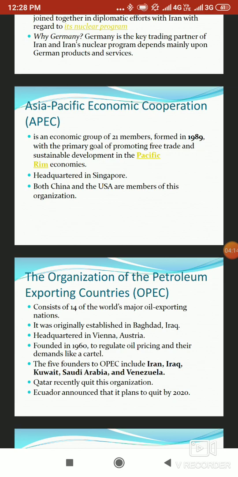Very recently, at the start of 2019, Qatar quit this organization, and Ecuador has announced that it plans to quit by 2020. The prominence of OPEC has also taken a hit. Why? After the US has discovered its own oil base due to fracking. So this brings us to an end of this particular topic.